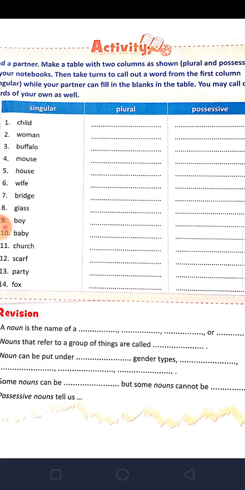But in the possessive one, you have to write child's, C-H-I-L-D apostrophe S. Woman's, W-O-M-A-N apostrophe S. Buffaloes, B-U-F-F-A-L-O-E-S apostrophe. Mouse, in the possessive one you have to write M-O-U-S-E apostrophe S. Okay. House is also like that, H-O-U-S-E apostrophe S. Wives, W-I-V-E-S apostrophe. Bridges, B-R-I-D-G-E apostrophe S. Like this you have to do. So practice at home. I will give the answers tomorrow.